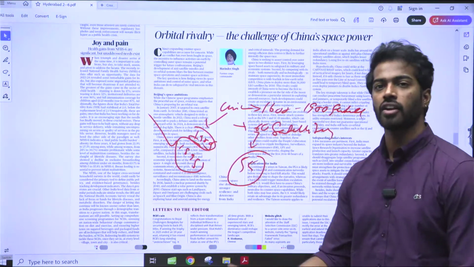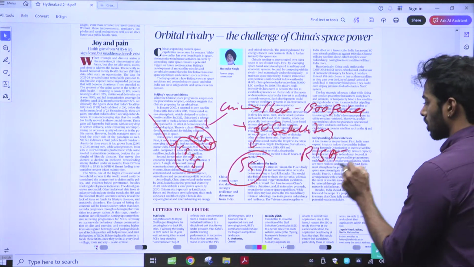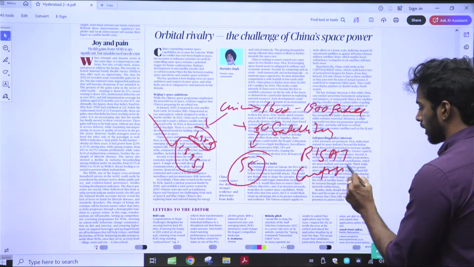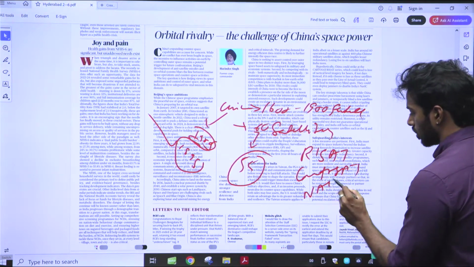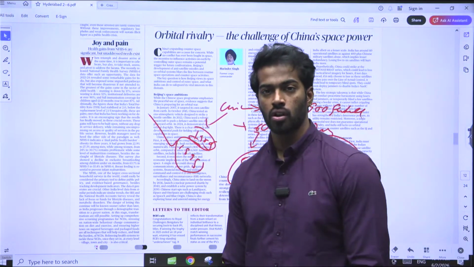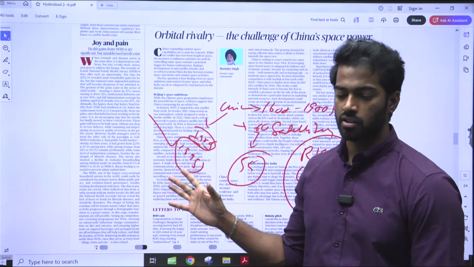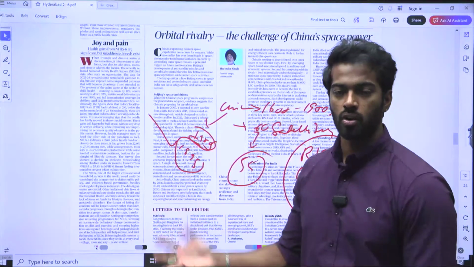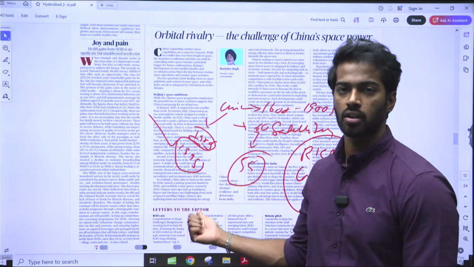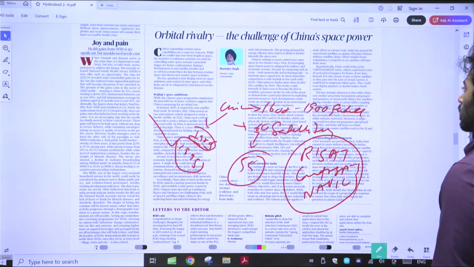And we are highly reliant on satellites, meaning that we have RISAT, Cartosat, NavIC. All of these are satellite technologies which we are highly dependent on. If one or two satellites are disabled by China, what will happen? We are very unstable in that region. So that is one of the things that is alarming.